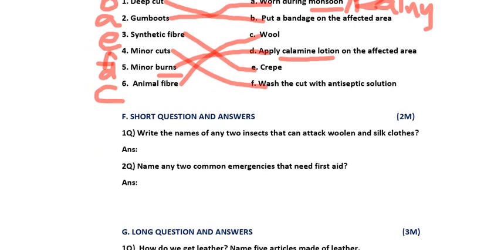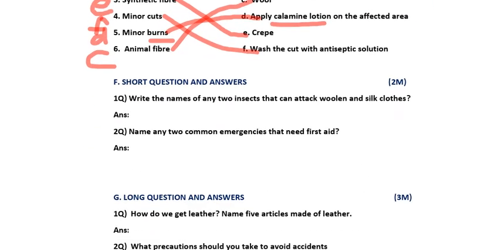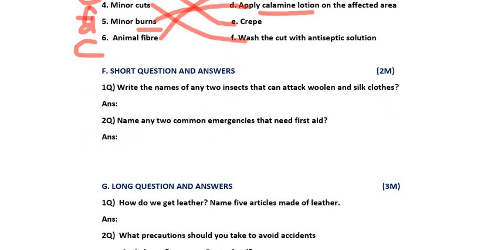And now moving to the short question answers. Two short questions I have given. Each question carries 1 mark. What is the first question I am reading? See here. Write the names of any two insects that can attack woolen and silk clothes.